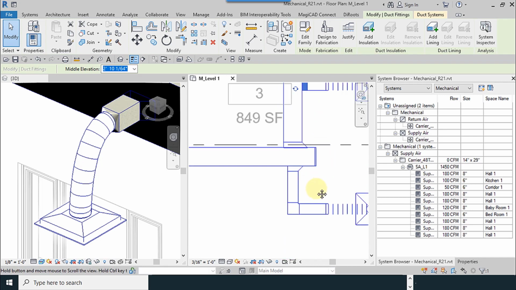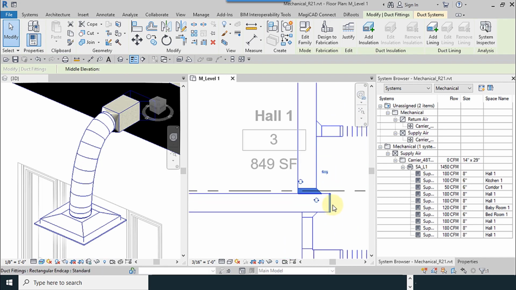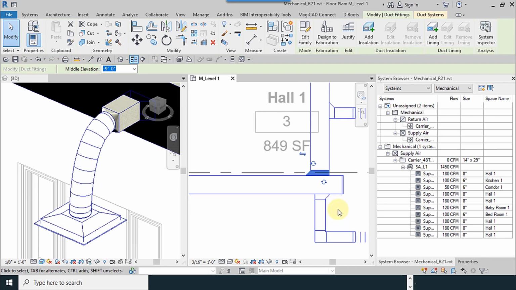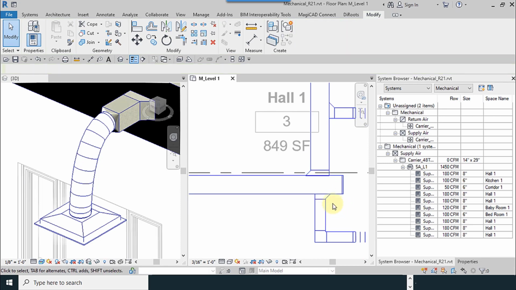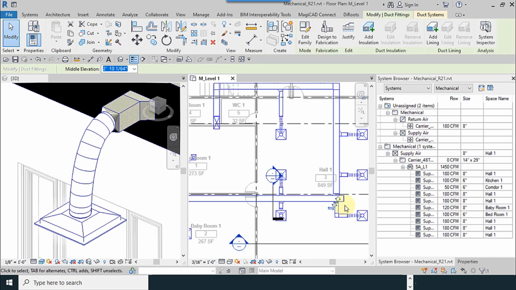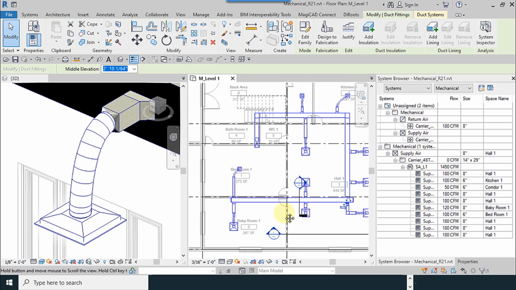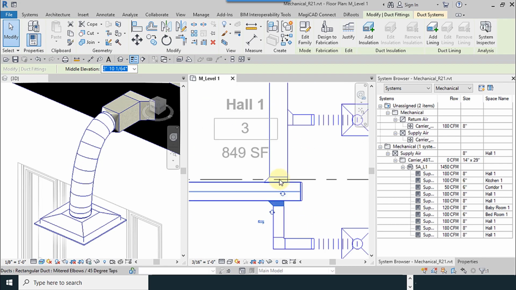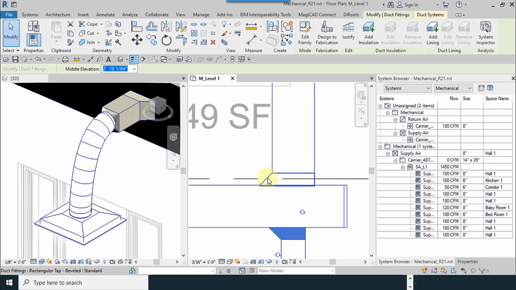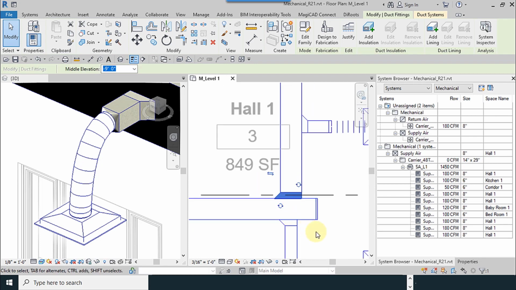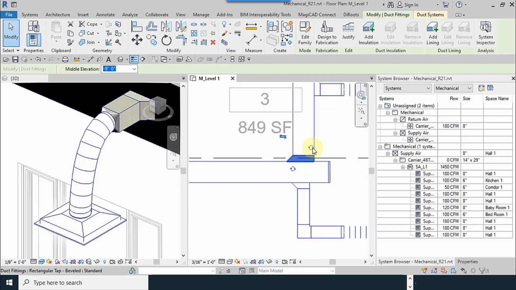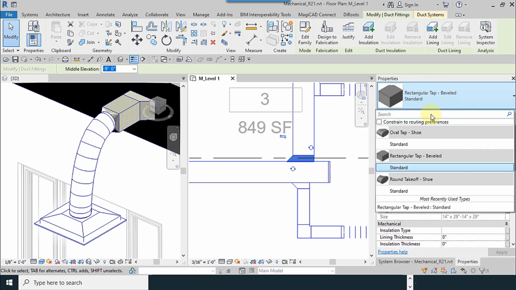Yes, for this one too. So we change the rotation according to the flow of the air. Because the input is here, we must change its direction in here.